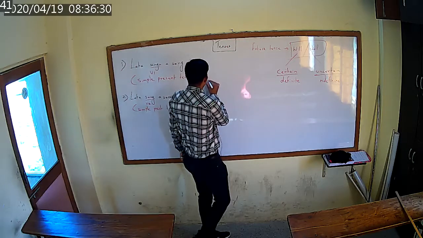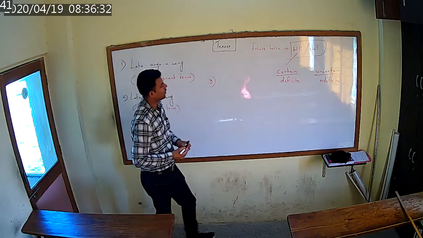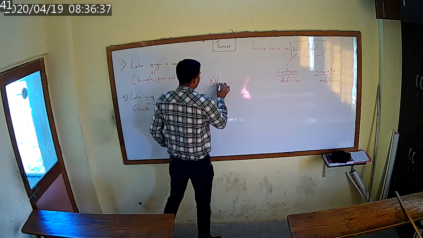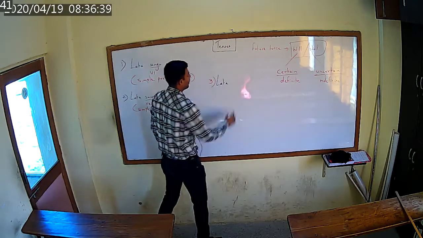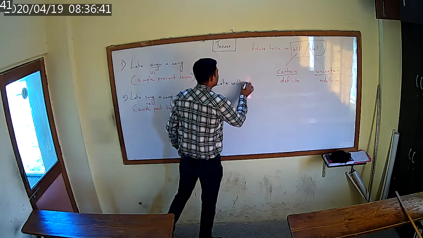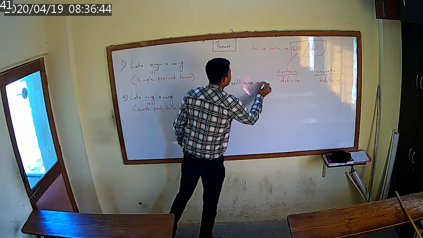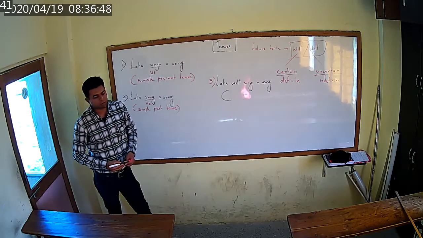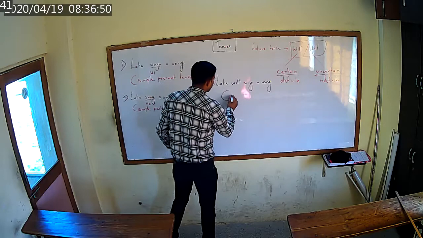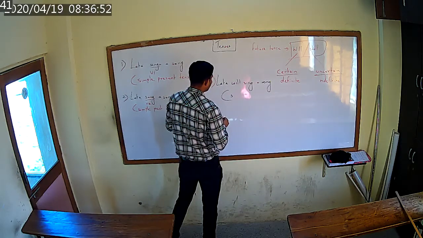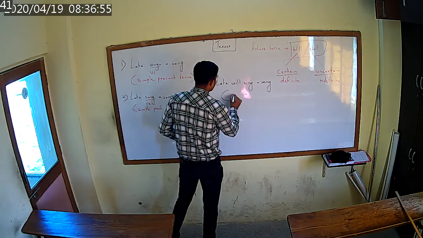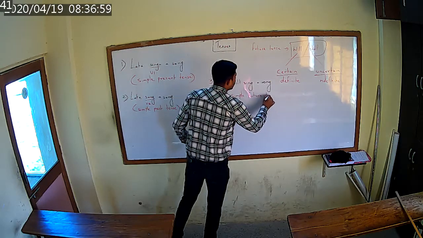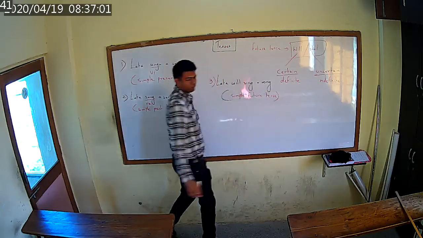Now, if you talk about the third tense, the sentence will be Lata will sing a song, and the name of the tense will be simple future tense.